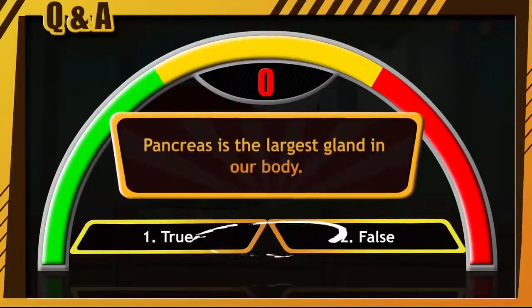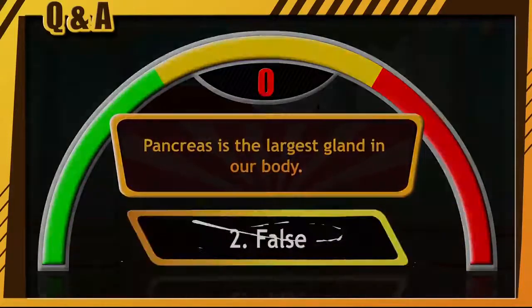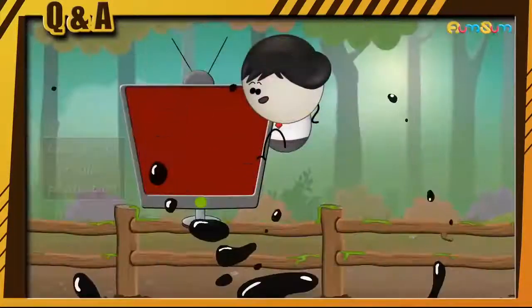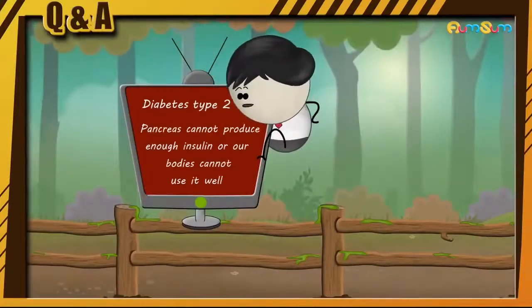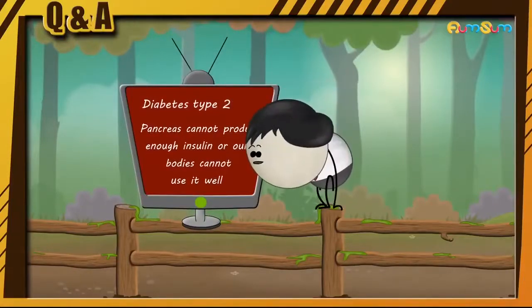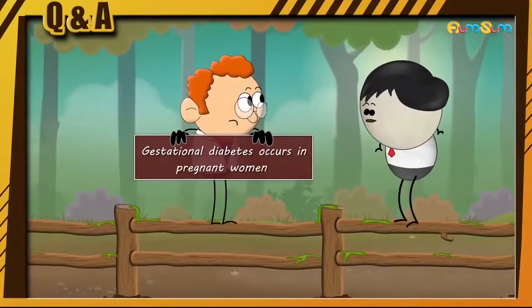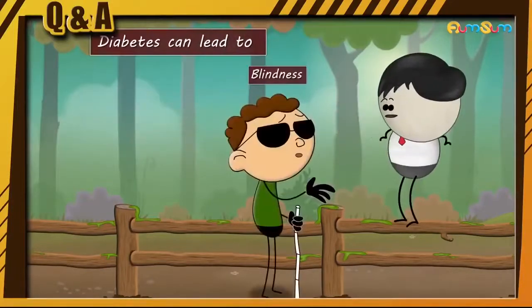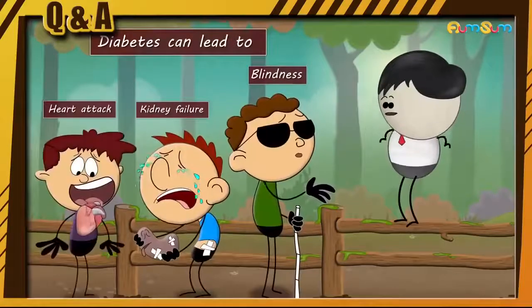Okay, time to find out the right answer. It is false because liver is the largest gland in our body. Diabetes type 2 occurs when pancreas cannot produce enough insulin or our bodies cannot use it well. Gestational diabetes occurs in pregnant women. Diabetes can lead to blindness, kidney failure, heart attacks, etc.